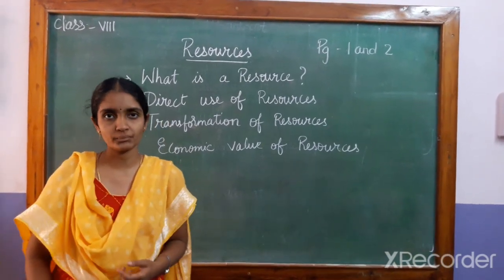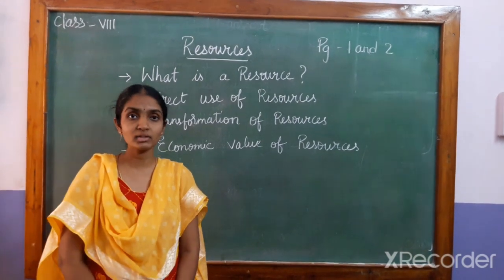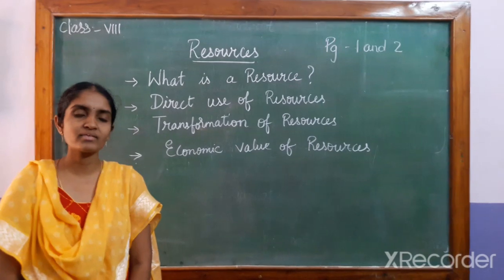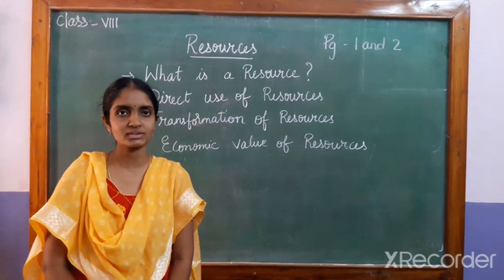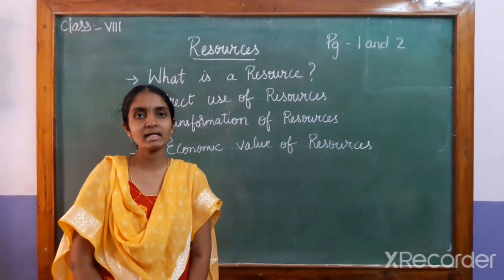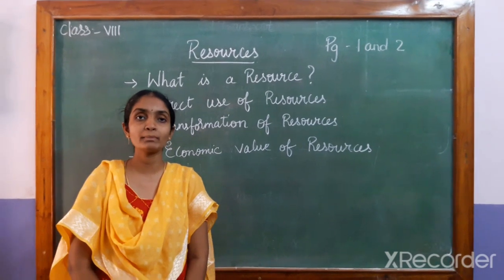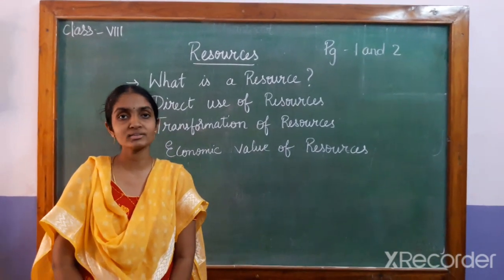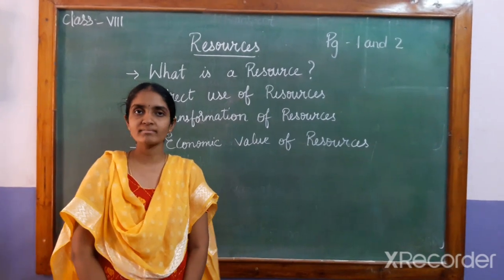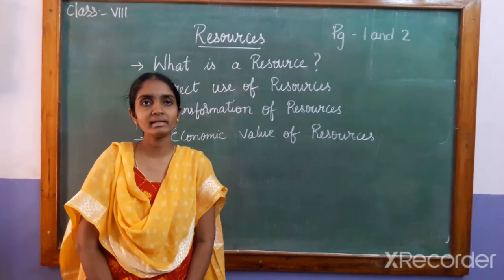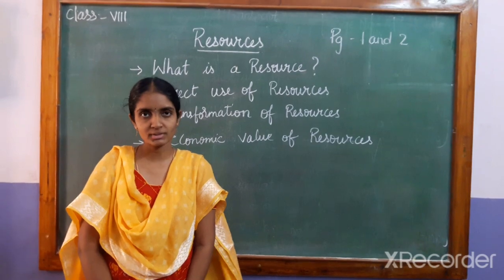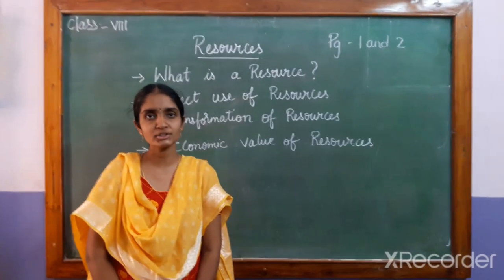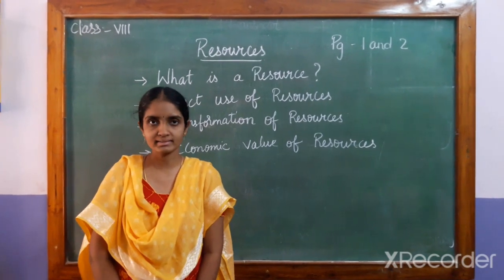In the same way, in our classroom these are the resources. Now if you go out, we need many other resources. Our mother nature is itself a big treasure of resources, children. For example, sunlight, air, water, and different materials like minerals, metals, non-metals, fossil fuels, etc., which are available in mother nature, make it a big treasure of resources. And these resources help humans to flourish and satisfy their needs.